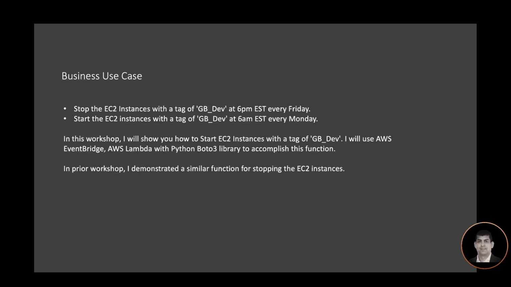In this workshop, I will show you how to start EC2 instances with a tag of GB_dev. I will use AWS Event Bridge, AWS Lambda, and Python Boto3 library to accomplish this function. In prior workshop, I demonstrated a similar function for stopping the EC2 instance.